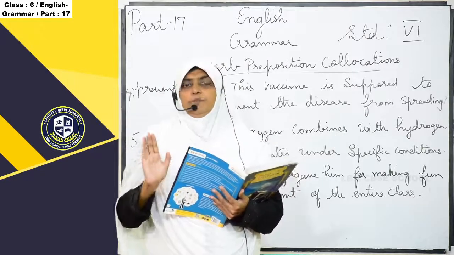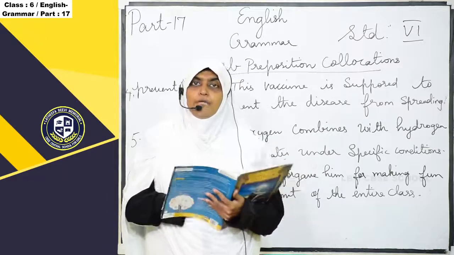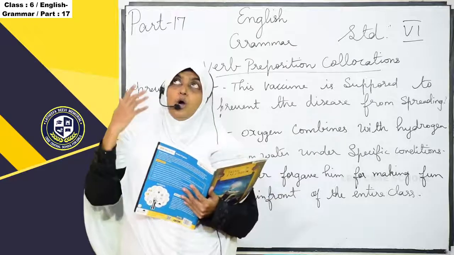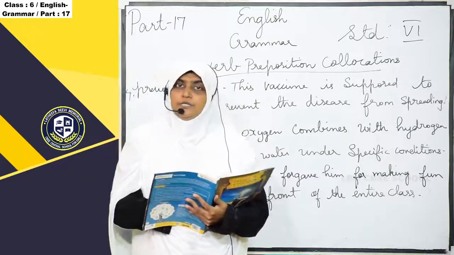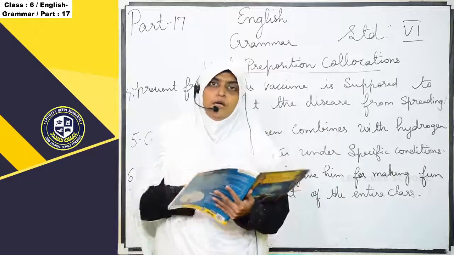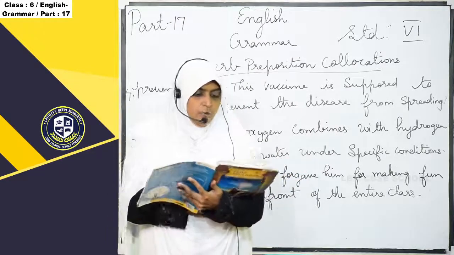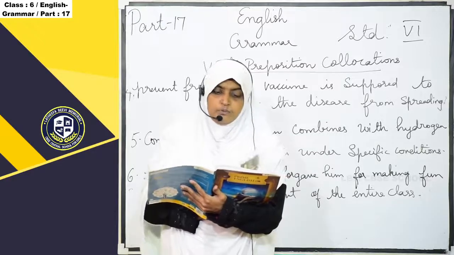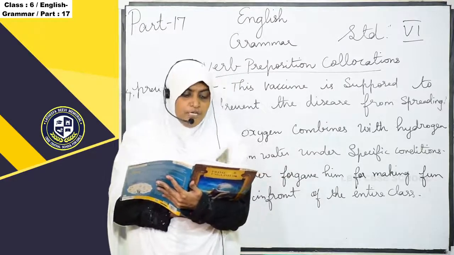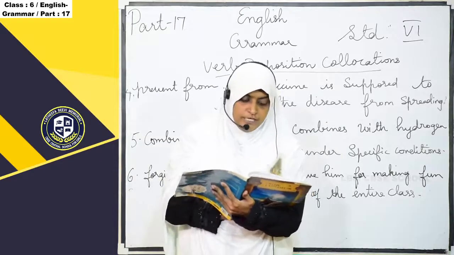Prepositions, you know: in, on, for, behind, beneath, below, above. So what is the definition they are telling? These verbs in most cases are accompanied by a preposition. They are called verb preposition collocations.